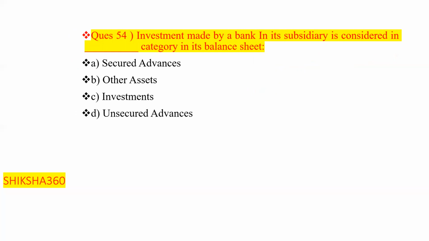First one is secured advances, second is other assets, third is investments, fourth is unsecured advances. What is the correct answer to this question?